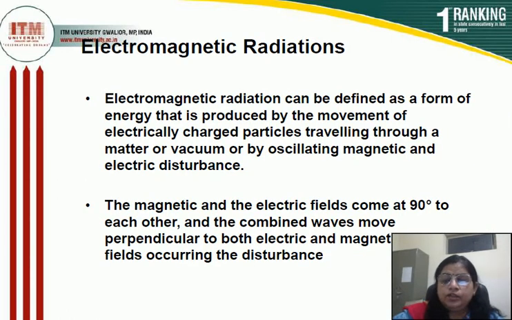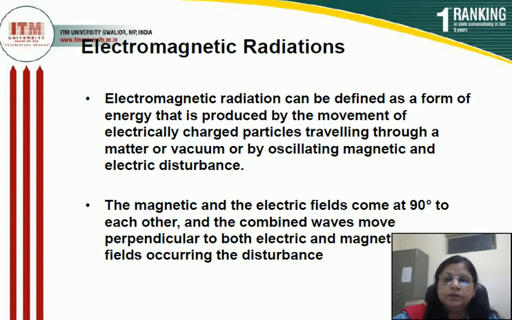Now, spectroscopy is basically based on the interaction of matter with electromagnetic radiation. So, first of all, I explain the term electromagnetic radiation. Electromagnetic radiation means solar radiation. Electromagnetic radiation may be defined as a form of energy that is produced by the movement of electrically charged particles. Electrically charged particles means protons, electrons.